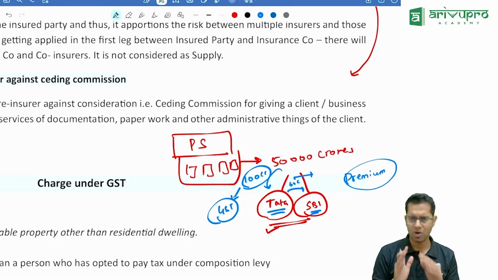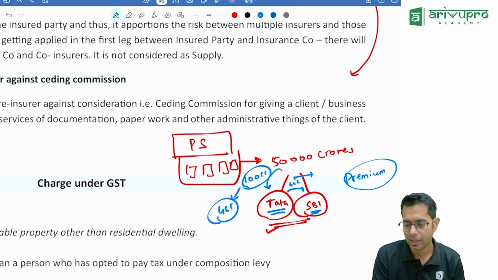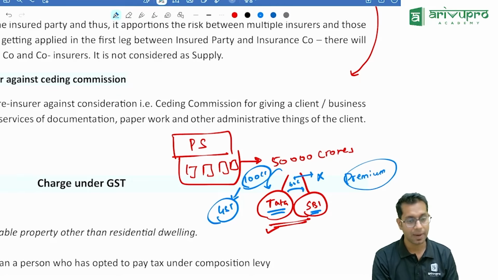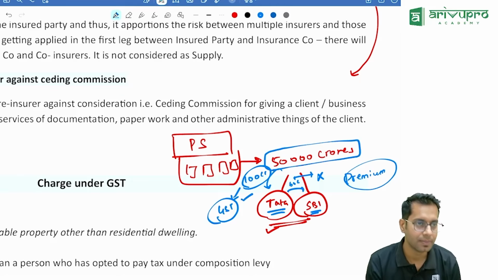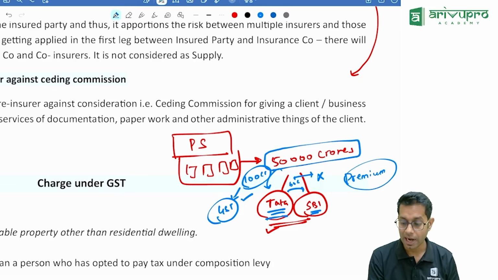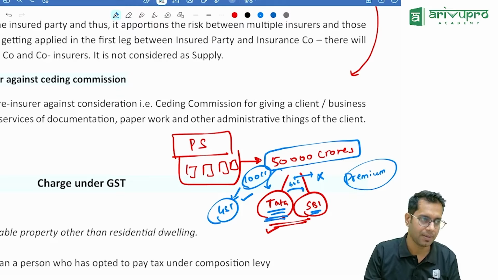Lawmakers have told, normally yes, it is treated as supply. Right? You are taking insurance, but lawmakers have told no, this transaction is not treated as supply because you are taking insurance on the same product on which GST is already paid. So the condition is that Tata should have paid GST. Then only for SBI it is not a supply. I'll repeat.